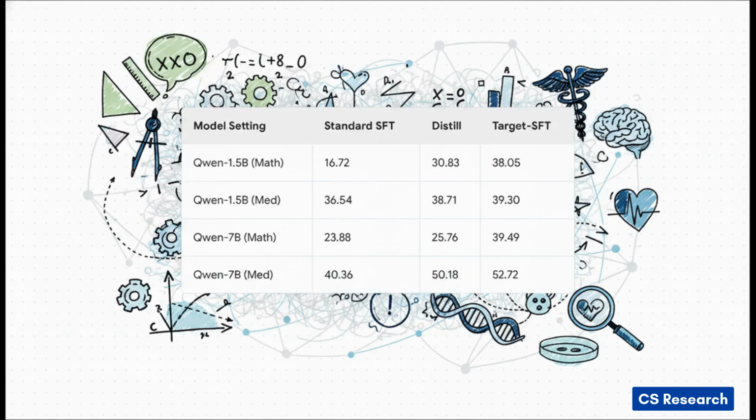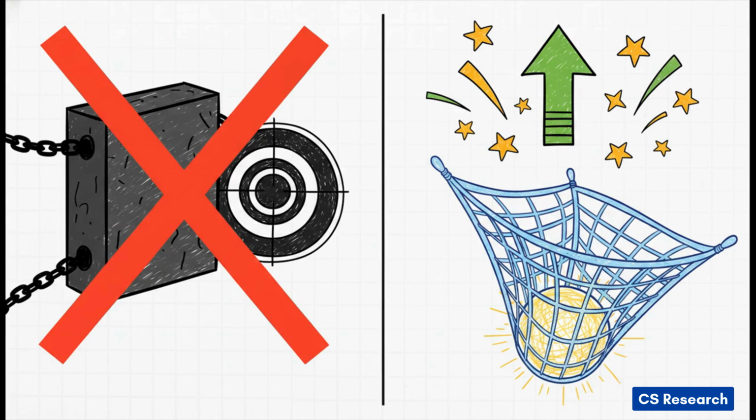It basically proves that carefully designing both the imitation strength and the allocation of alternatives works universally across all sorts of domains. Now, you might be wondering, why not just use the teacher model for everything, right? Just use a method known as pure knowledge distillation. Well, the data actually shows that using a teacher as a fixed, rigid target is strictly inferior. Pure distillation was beaten by Target-SFT almost everywhere they tested. Because the magic isn't the teacher itself. The real magic is using the teacher adaptively, strictly as a fallback only when the label trust is low. Adaptive fallback is simply greater than rigid targets.